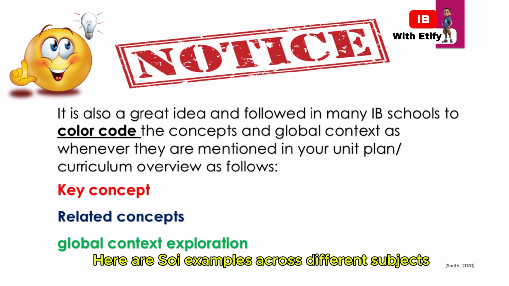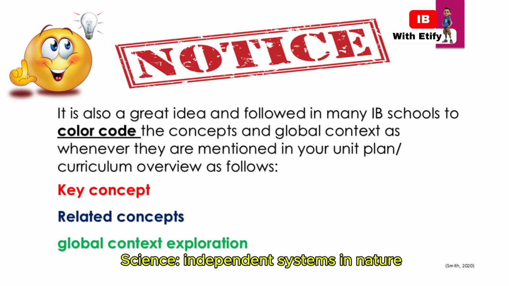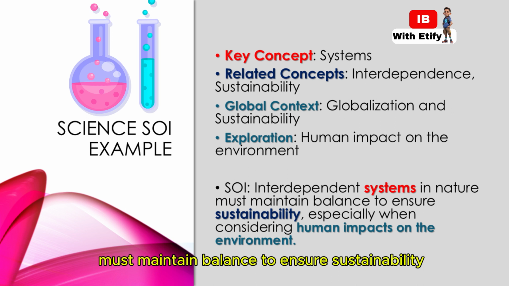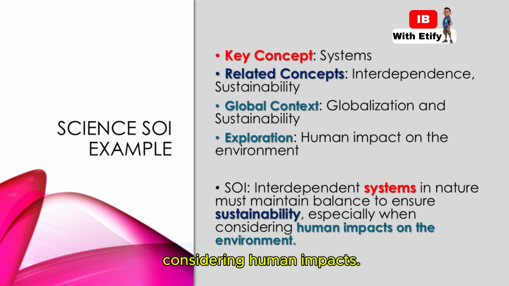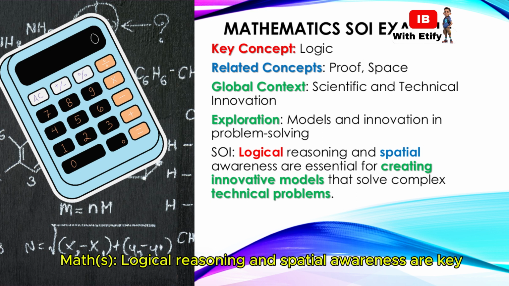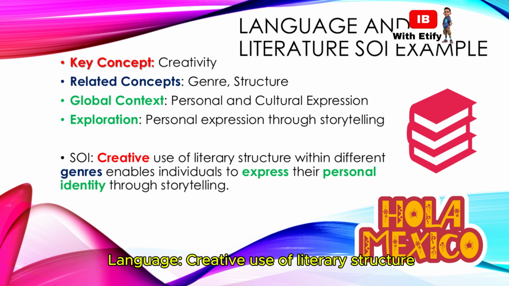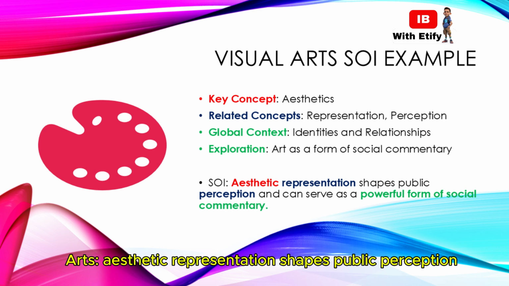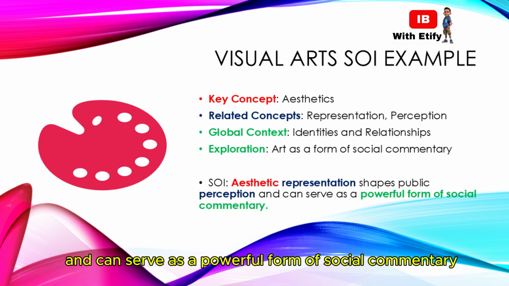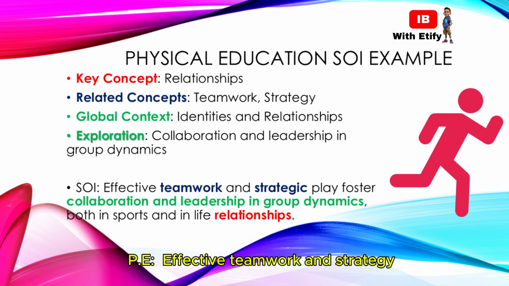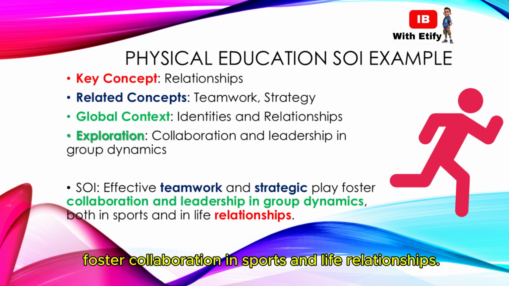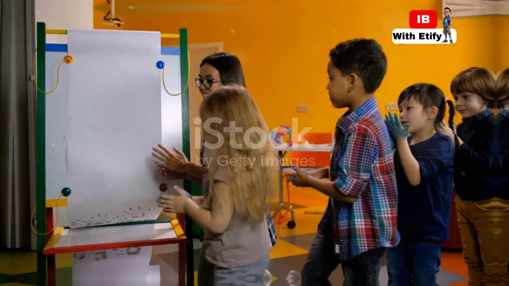Here are SOI examples across different subjects. Science: interdependent systems in nature must maintain balance to ensure sustainability, considering human impacts. Math: logical reasoning and spatial awareness are key for creating models that solve technical problems. Language: creative use of literary structure allows personal expression through storytelling. Arts: aesthetic representation shapes public perception and can serve as a powerful form of social commentary. PE: effective teamwork and strategy foster collaboration in sports and life relationships.